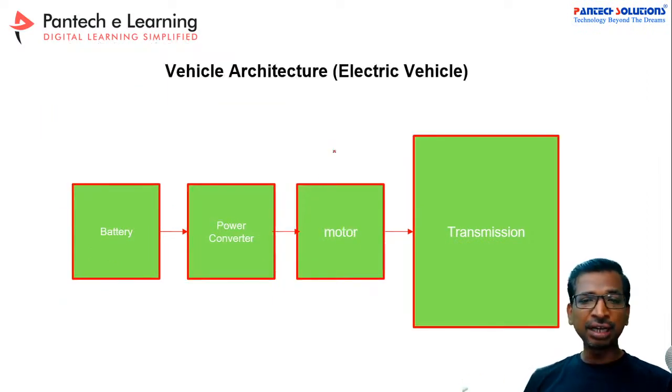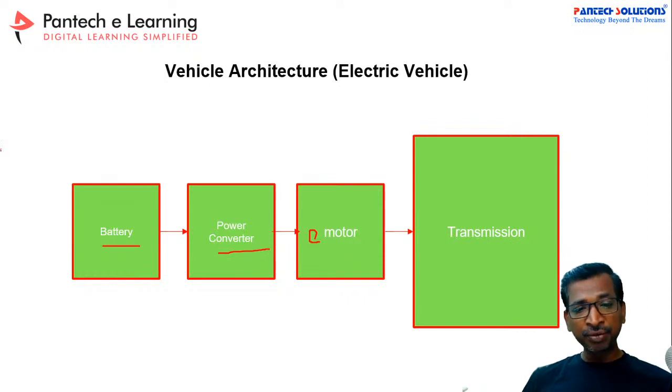In the electric vehicle architecture, there is a simple mechanism: the transmission mechanism, the motor, and then the power converter. We call this the E motor, and this is called the powertrain inverter, and the battery. In the electric vehicle system, one more battery will be there.